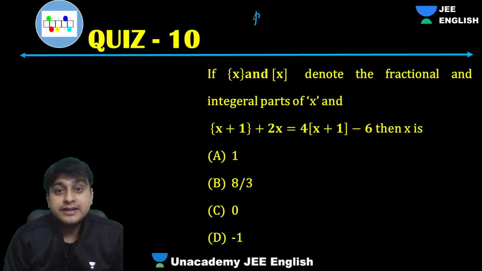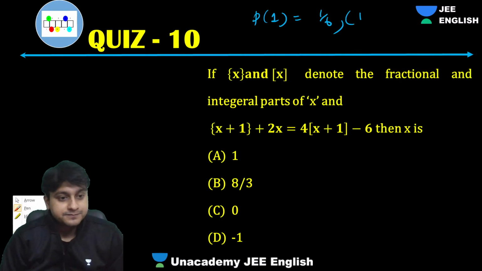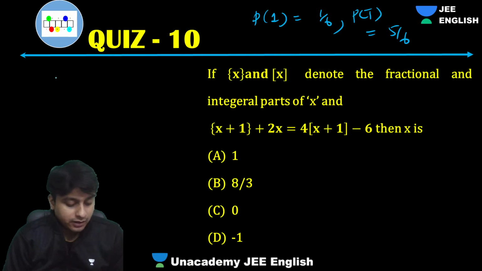The probability of getting the 1 is what? 1 by 6. Probability of not getting a 1, 5 by 6. So what we should get in even number of trials, right?